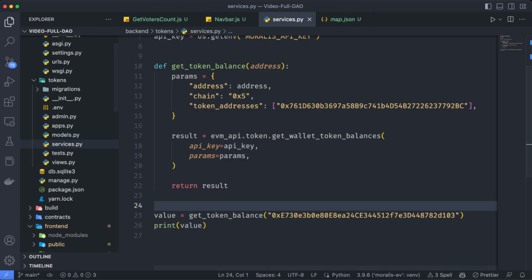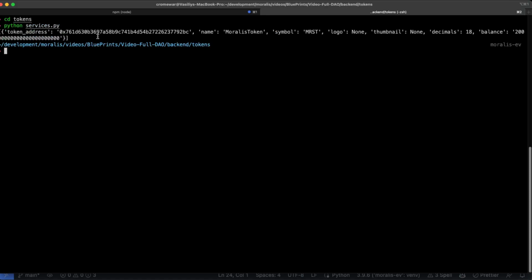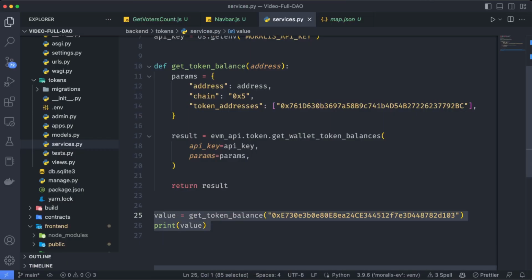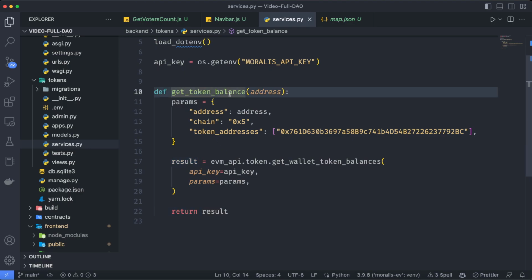If everything goes well, I can go to my terminal, and here in the backend, I can go to tokens and run python services.py, and this is going to return the information of the balance I have on this specific contract. So now we know this works properly. We can delete this and use this function in a new view. This function is called getTokenBalance.